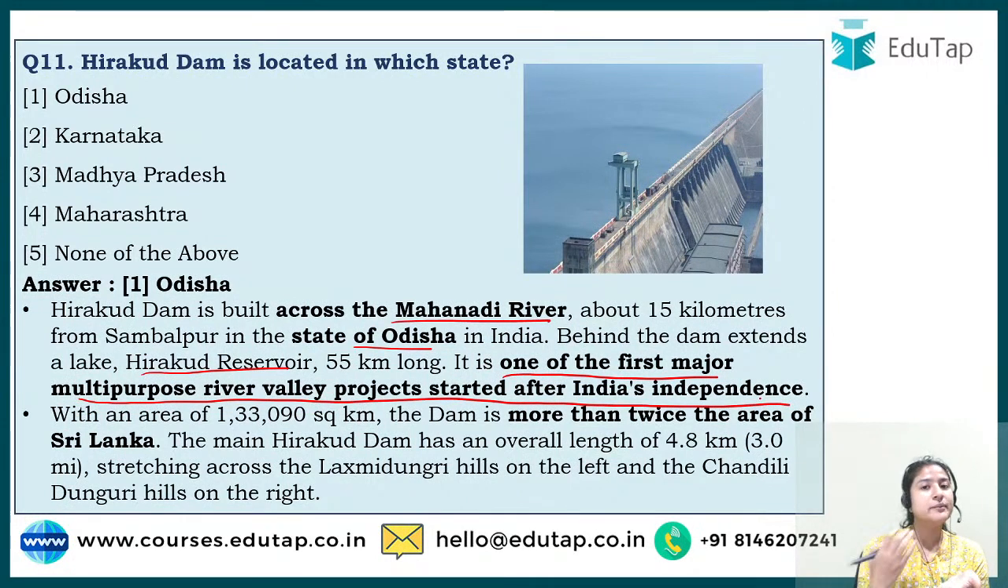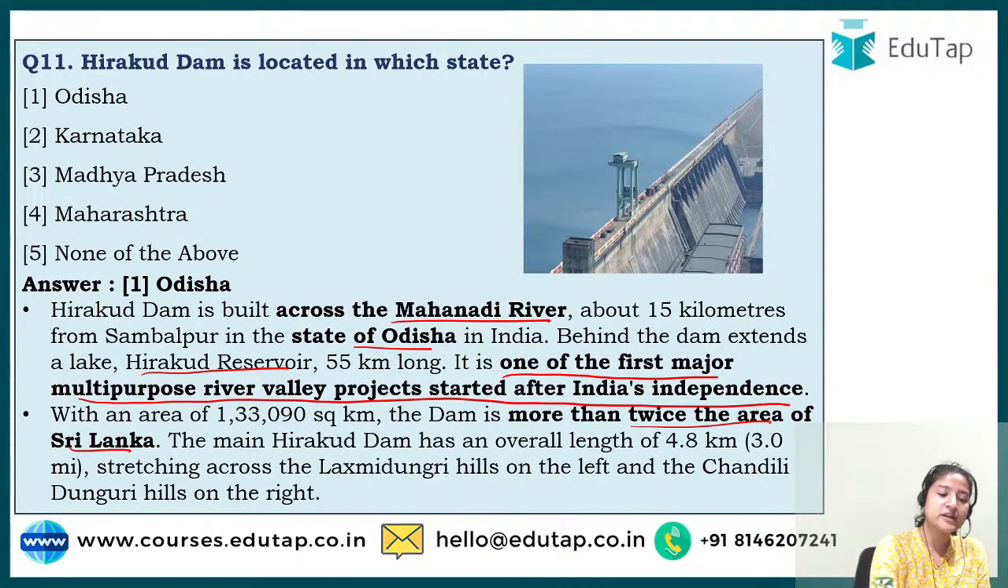First of all, it is one of the major projects because after India's independence, much of the focus was given to development, right? And development includes agriculture also, and that is why this dam is one of the major contributors to our agriculture projects, and it is a multi-purpose river valley project. Why is the word multi-purpose given? Because we use this particular dam for agriculture, for electricity, for different purposes, right? And it is more than twice the area of Sri Lanka. So this particular dam is quite big, you can say, right?